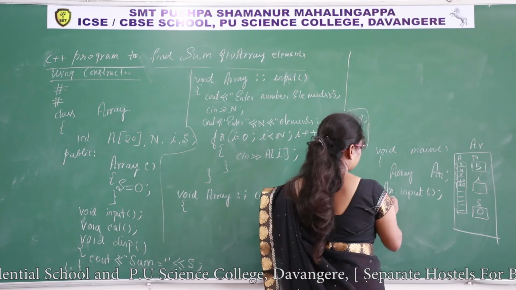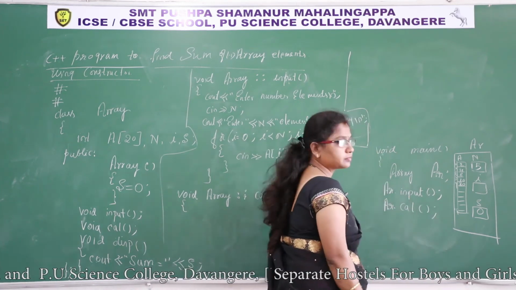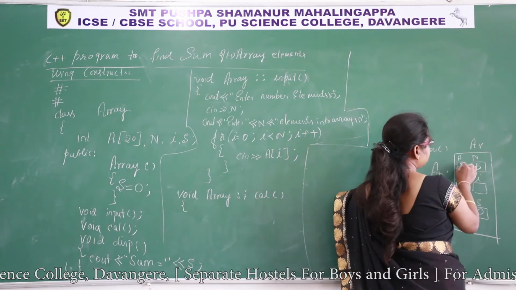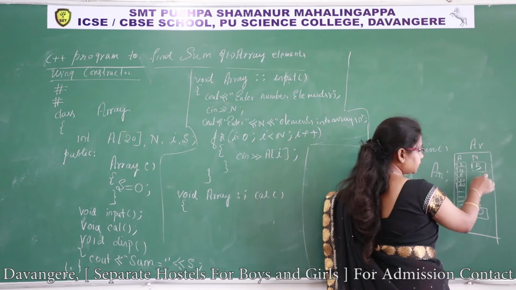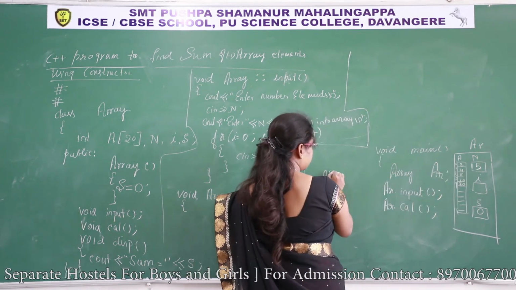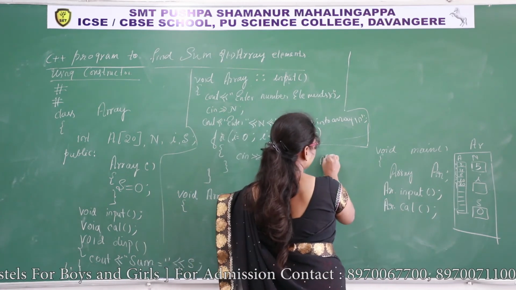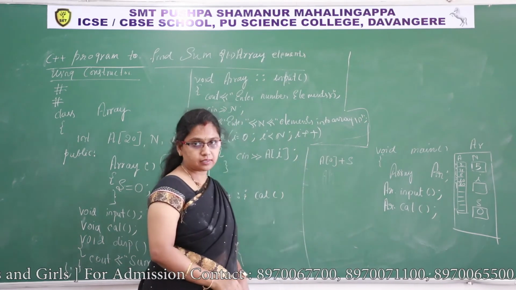Next, I want to calculate the sum. So what is the logic here? The A of 0 value has to be added with the sum, and the result has to be stored in sum. First, A of 0 has to be added with s.